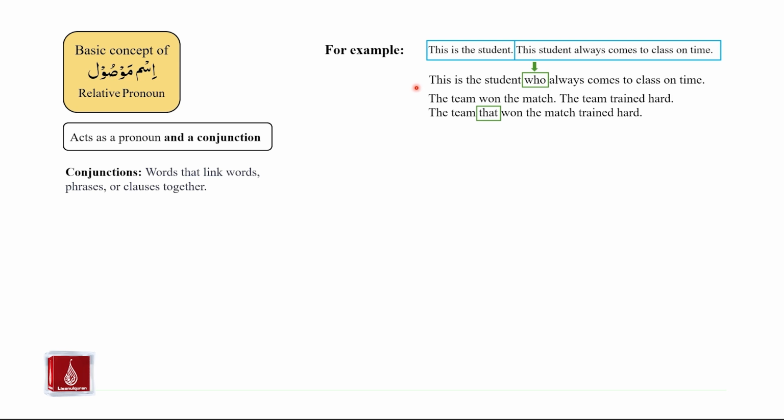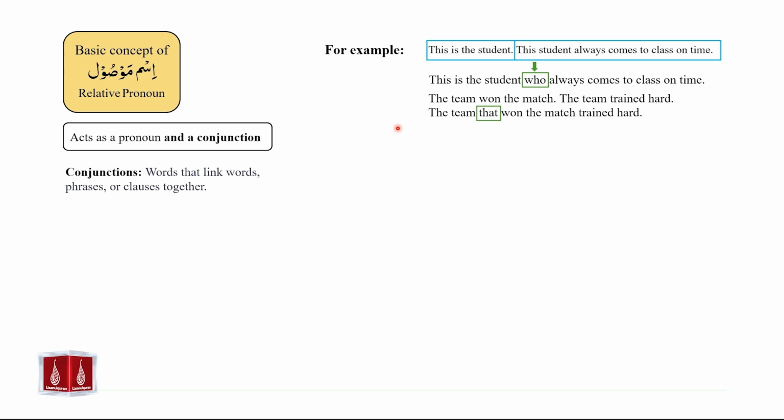In the next example, the team won the match. The team trained hard. Instead of these 2 sentences, we can say, the team that won the match trained hard. So in both these cases, who and that are playing the roles of relative pronoun.